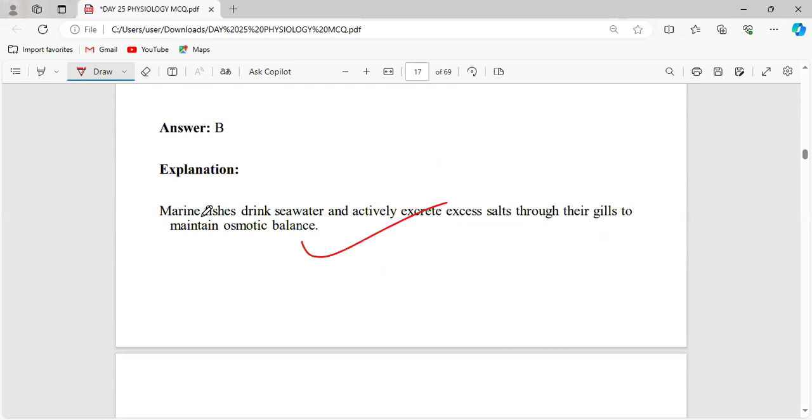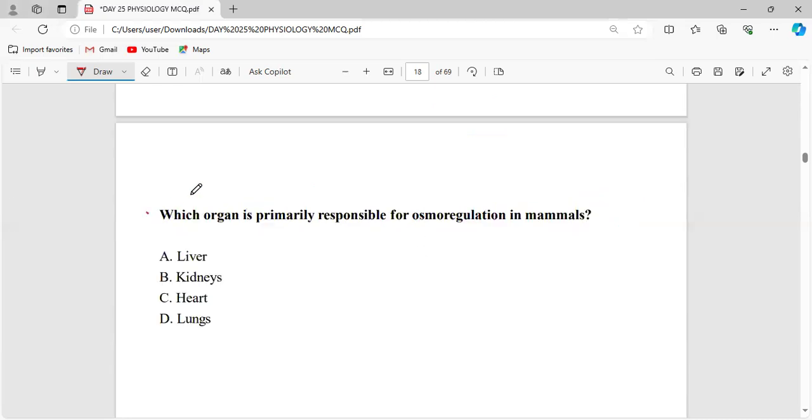See, in case of marine water fish, they drink the sea water, only then can it replace. It has to drink water and it has to eliminate something. If it wants to eliminate something, definitely it has to be replaced by water. So obviously it drinks more sea water and actively excretes the excess salt, got it? Through their gills, and we know the specialized cell present in the gills also. Next, which organ is primarily responsible for osmoregulation in mammals?